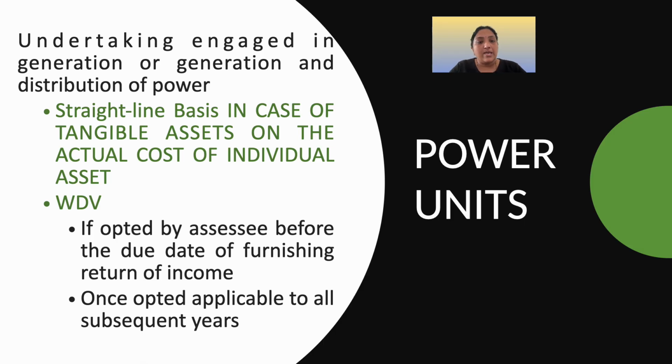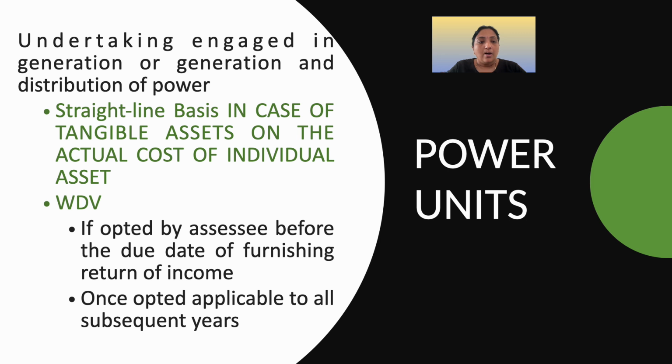Coming to the next one, this is with respect to power units. So now we have seen that all the assets generally claim depreciation under the written down value method. So when will you use the straight line method? The straight line method is applicable in the case of tangible assets which are used by the assessee who is engaged in the business of generation and distribution of power.